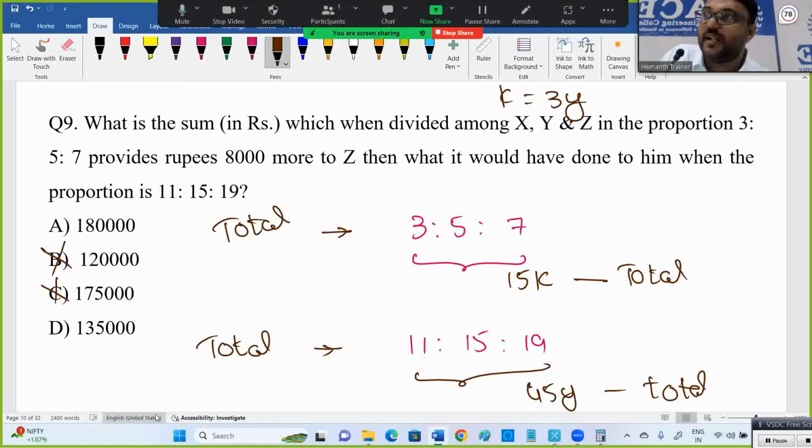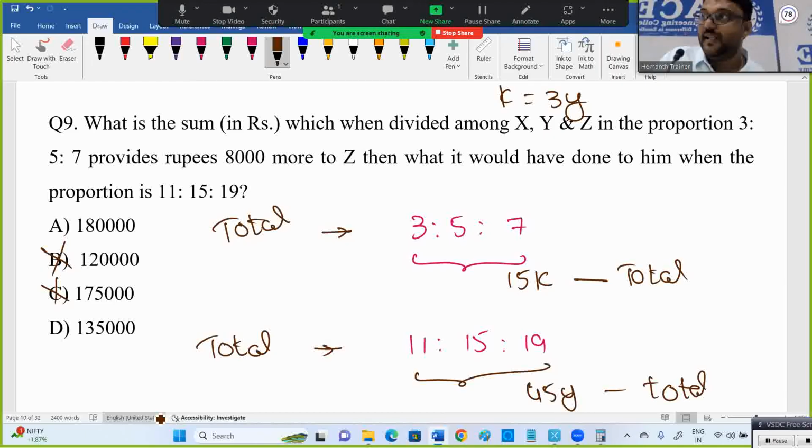See, is 45 divisible by 9? Is 45 divisible by 9 or not? Means my answer should be divisible by 9. What is the divisibility rule for 9? Sum of digits. What is the first answer's sum of digits? 9, divisible by 9. Last answer's sum of digits? 9, divisible by 9. But B and C sums of digits are not divisible by 9. What is B's sum of digits? 3, not divisible by 9. C's sum of digits? 13, not divisible by 9.